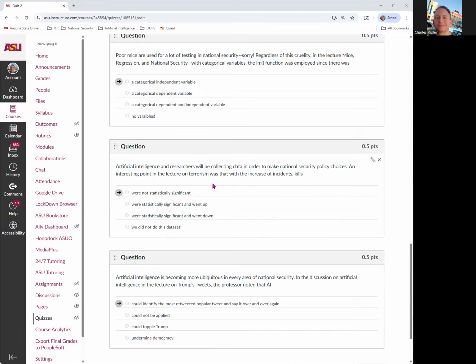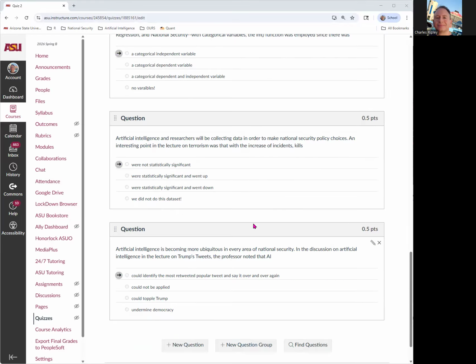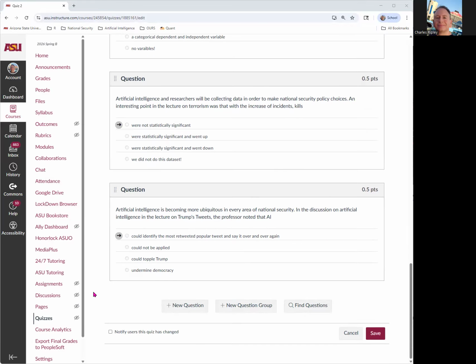An interesting point of the lecture on terrorism was that the increase of incidents, kills were not statistically significant. And then artificial intelligence, Trump tweets again, could identify. One great way to do this is identify the most popular tweet and then just use it over and over again.